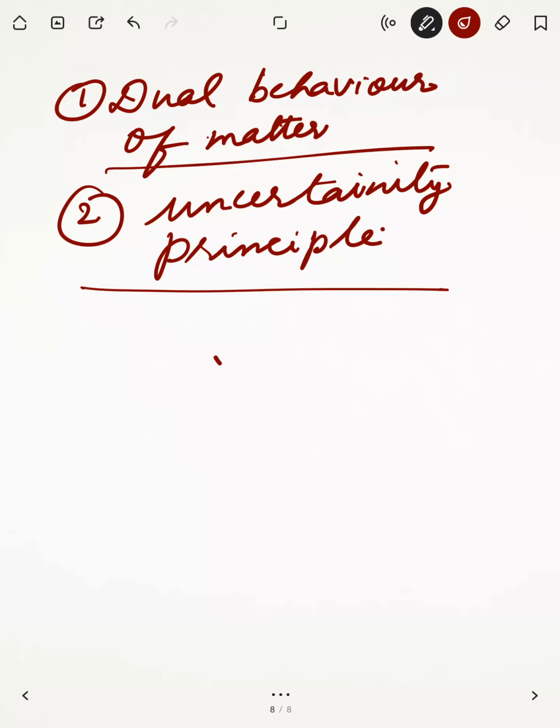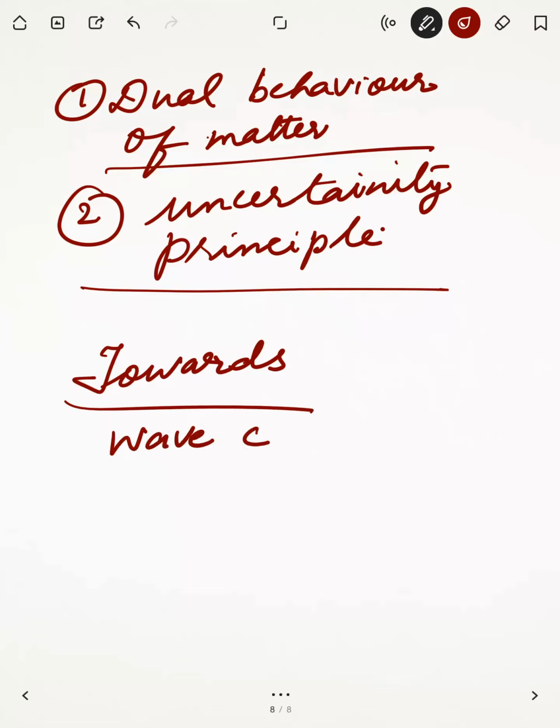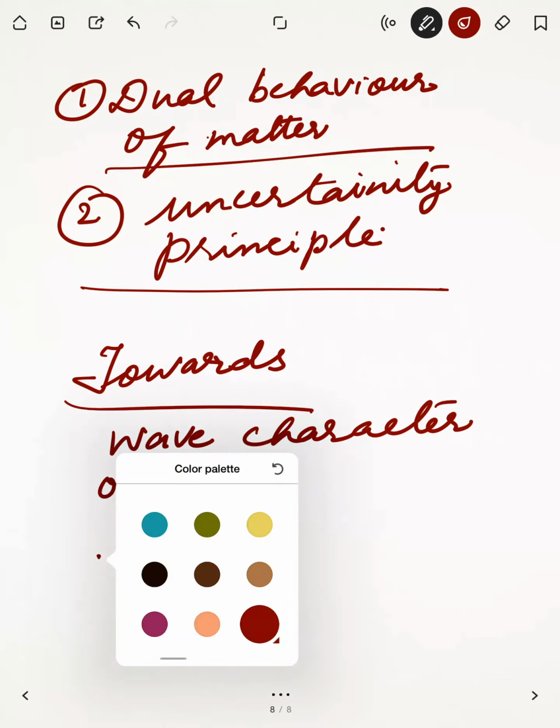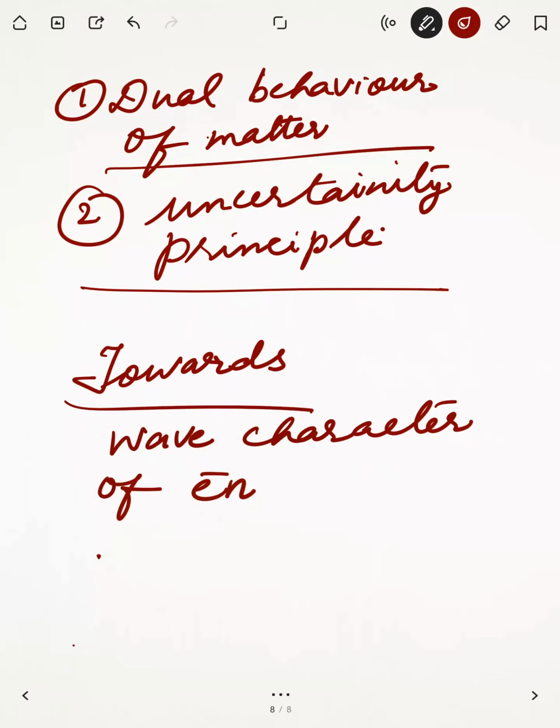By considering these two things, now we are going towards the quantum mechanical model. In the quantum mechanical model, we consider the wave character of electron and the uncertainty principle.